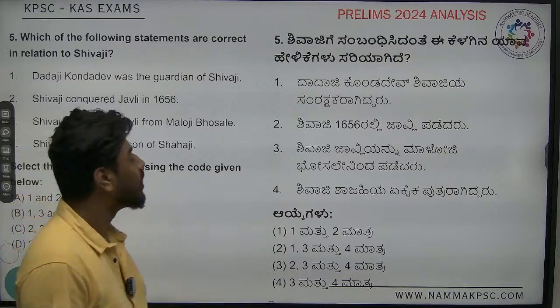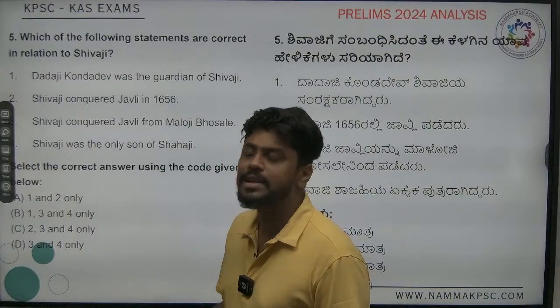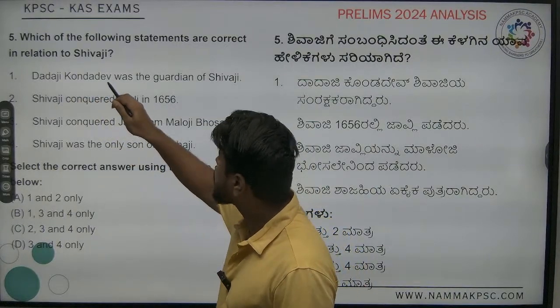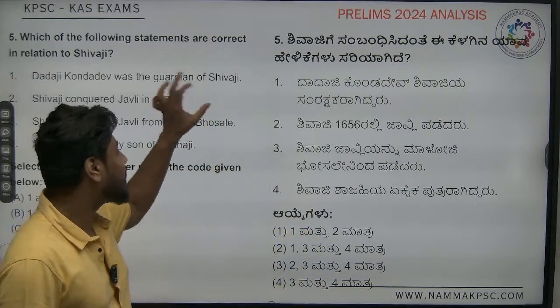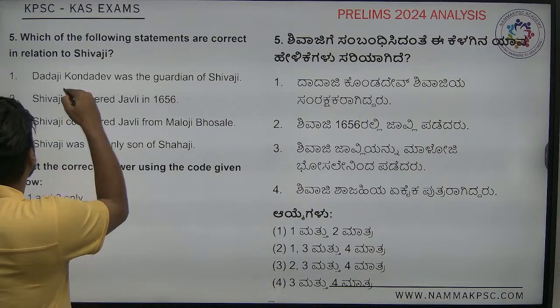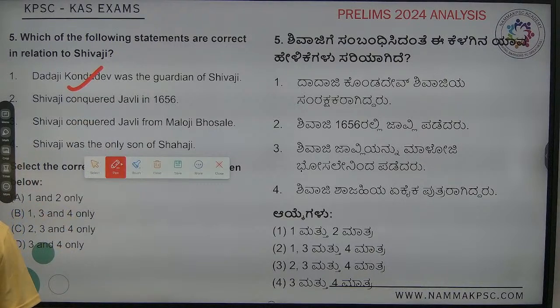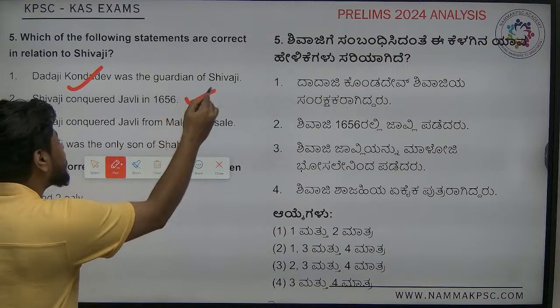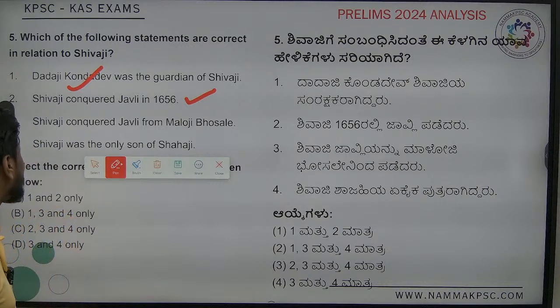Next one, with relation to Shivaji, which of the particular statements is correct? Dadaji Kondadev was the guardian of Shivaji. If you have read about Shivaji, this is a very prominent name which you will hear. So the first statement is correct. Next one, Shivaji conquered Javli in 1656. One of Shivaji's very important conquests. So the second statement is correct.